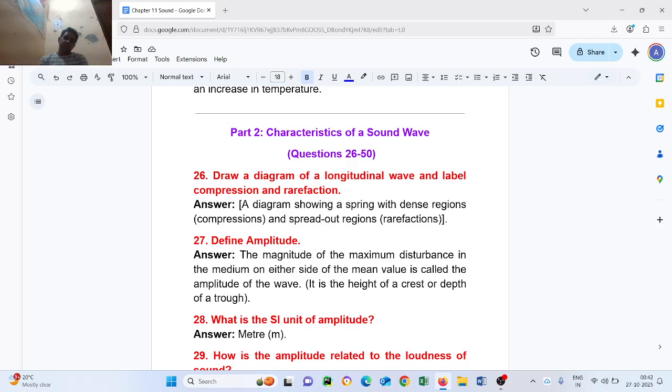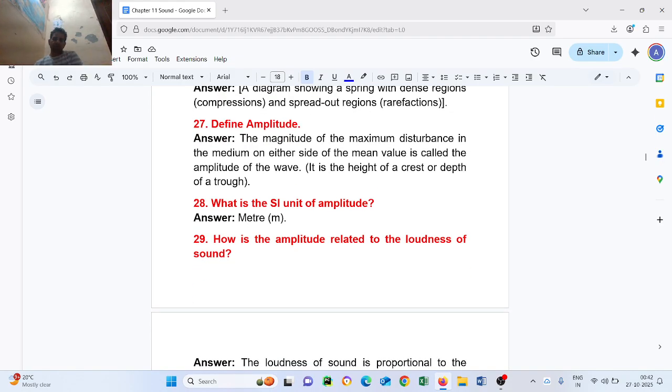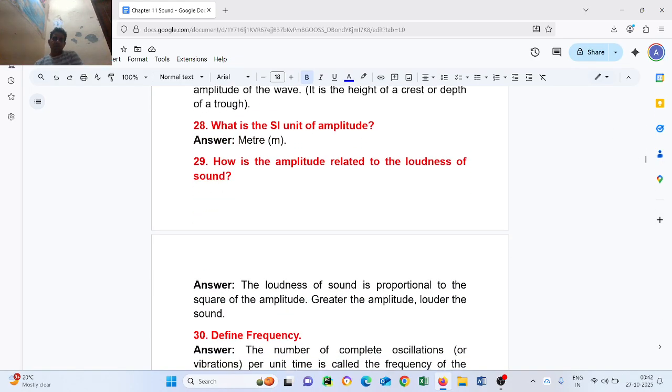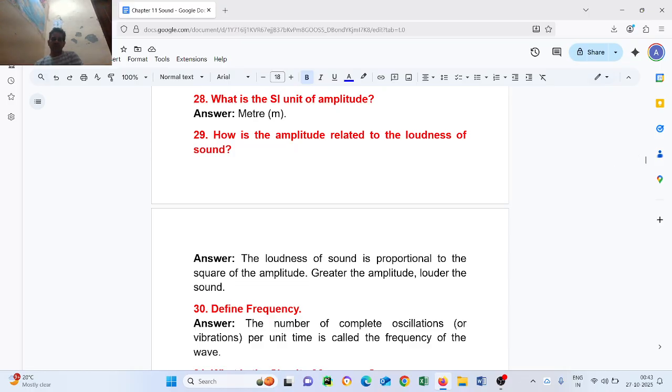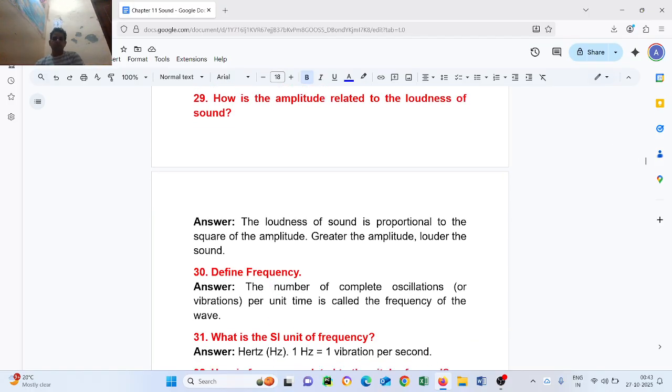Question number 28. What is the SI unit of amplitude? Meter. Question number 29. How is the amplitude related to the loudness of the sound? Answer: the loudness of sound is proportional to the square of the amplitude. Greater the amplitude, louder the sound.